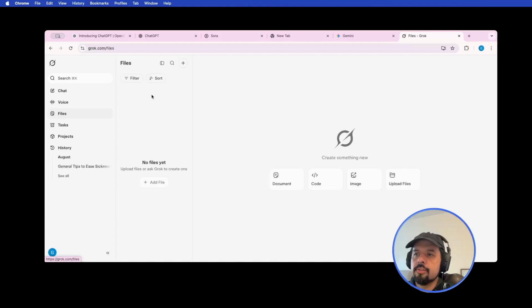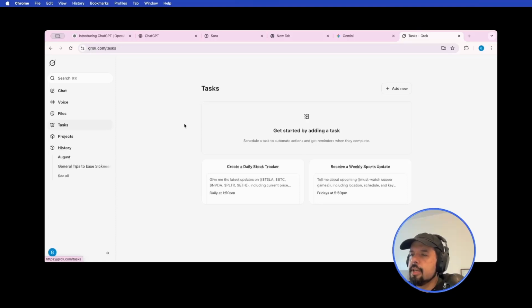Files, I guess you can have your files here. If you saw in the others, you didn't have the option to see it straight. So here you could put PDFs about your cooking lessons or your schedule for your class. You could put it here and then you just ask, hey, when is my daughter going on holidays? And then you have the calendar and it will tell you, oh, it's at this time.